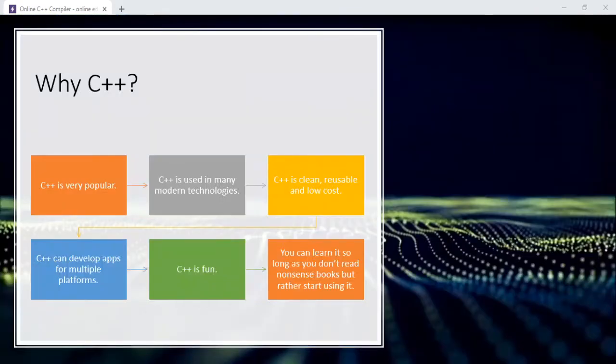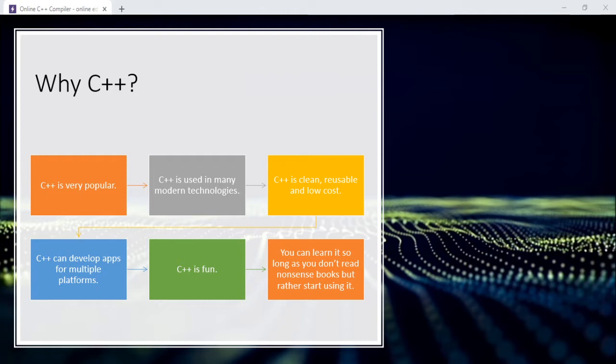Okay, so why C++? Because C++ is very popular. A lot of people are using C++ along with other languages based on C++. C++ is used in many modern technologies. You can see it everywhere. C++ is clean, reusable, and low cost.